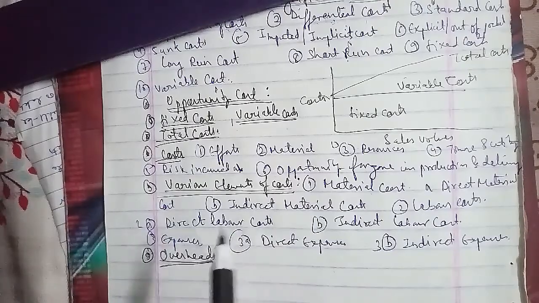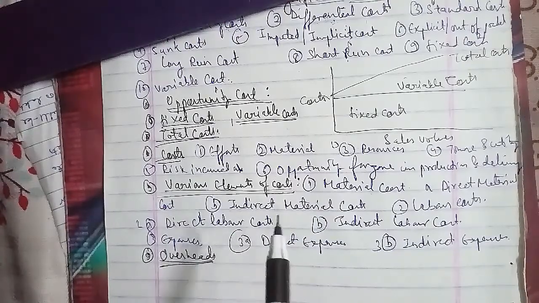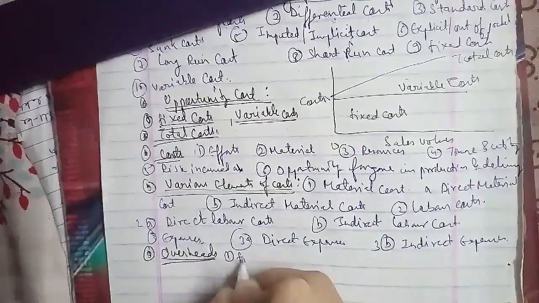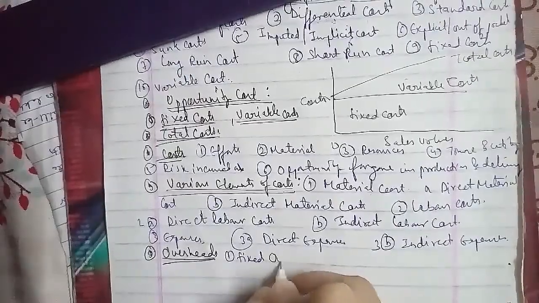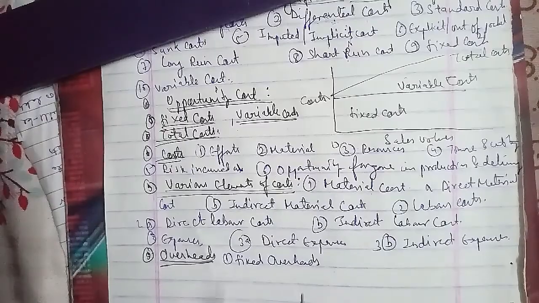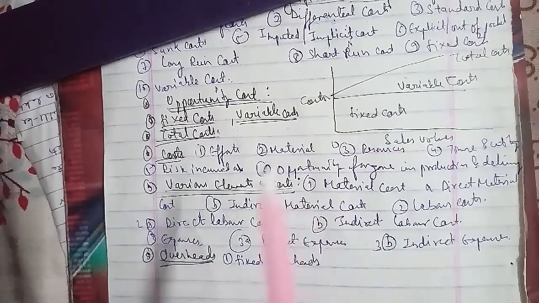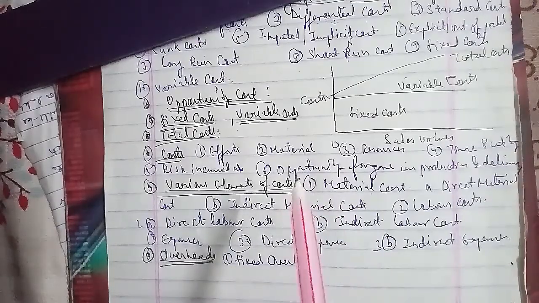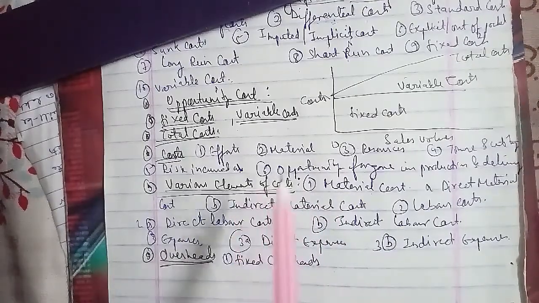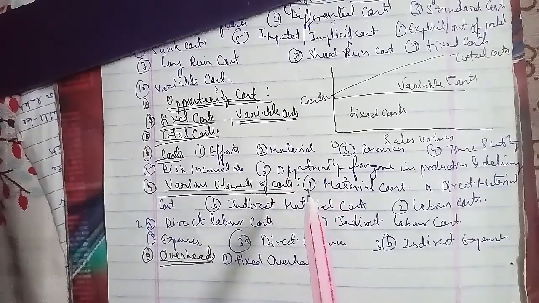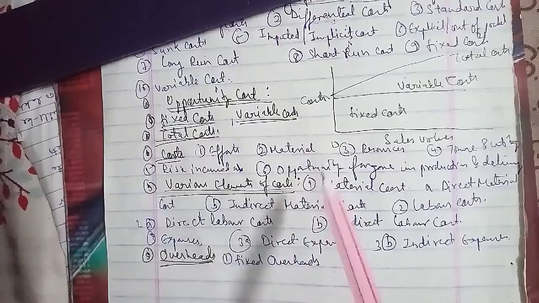The second we have is variable overheads. Variable overheads are those indirect expenses which tend to vary with the volume of production. Variable overheads include consumables, which is your power and fuel, etc. Expenses on tools, repair and maintenance of machinery, administration overheads, selling overheads, advertising expenses, distribution expenses, etc.